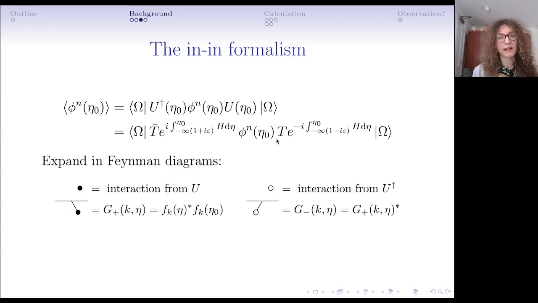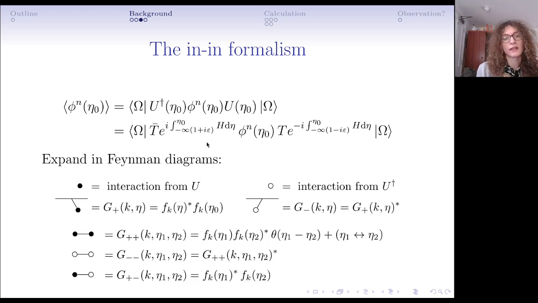And we can expand these time evolution operators with the interacting Hamiltonians in terms of field operators, products of field operators, and then contract them either with the field operators in the correlator we're trying to find, in which case we have one particular kind of propagator, or we can contract them with one another, in which case we have some other propagators. The point is that we have two time evolution operators, and fields can be contracted within the same time evolution operator, between different time evolution operators, or with these other fields, and so we get a lot of propagators in the in-in formalism.